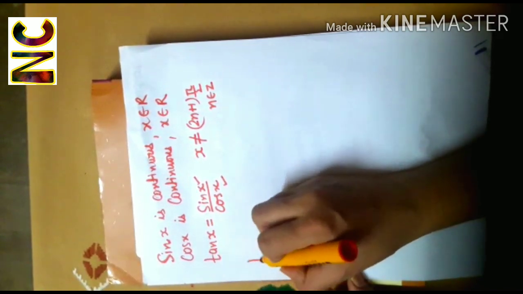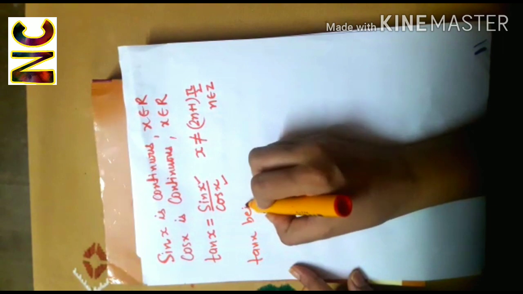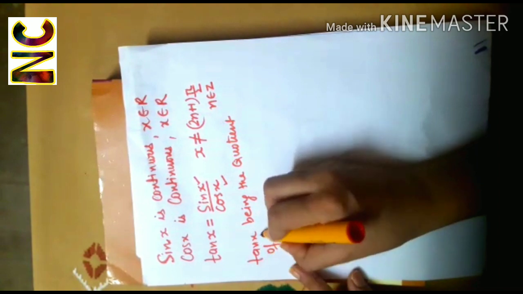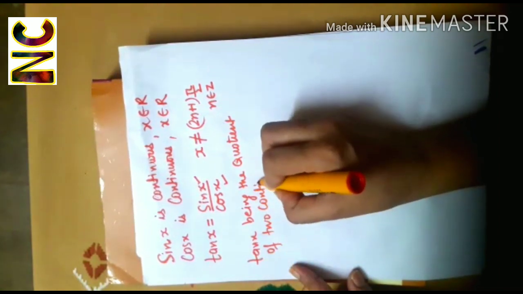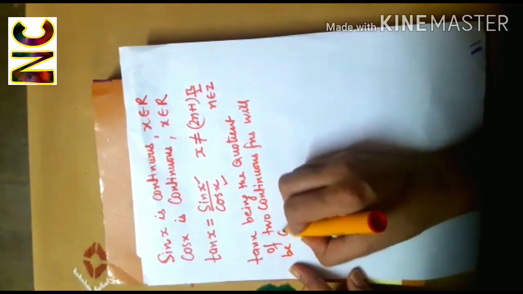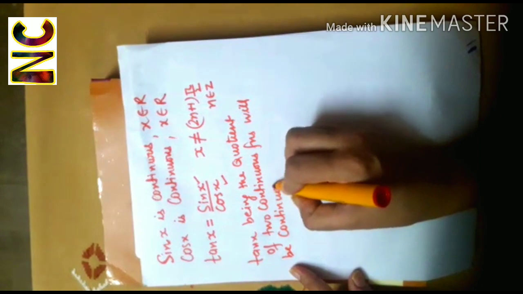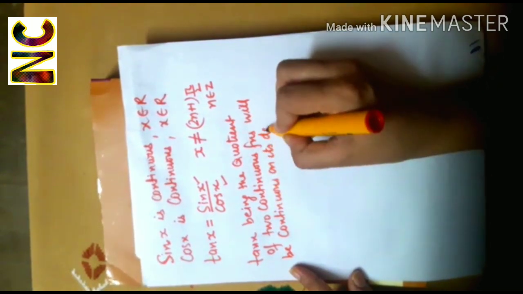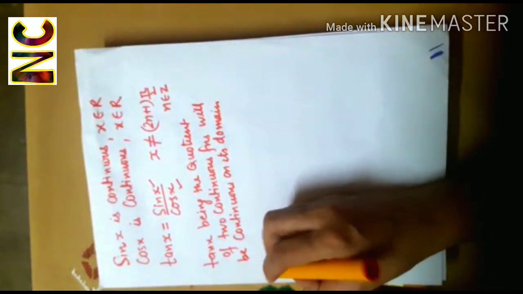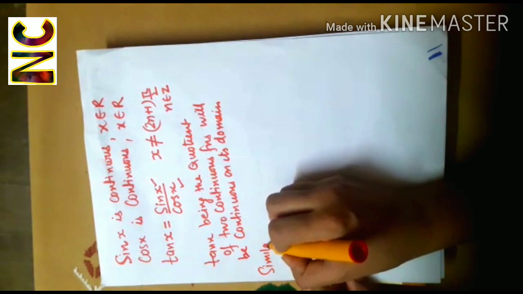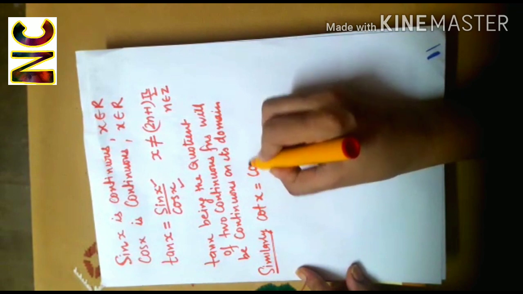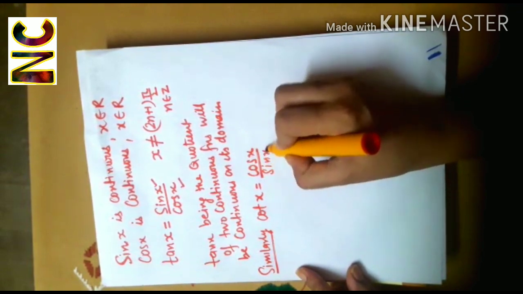So, tan x, being the quotient of two continuous functions, will be continuous on its domain. Similarly, cot x can be written as cos x over sin x.